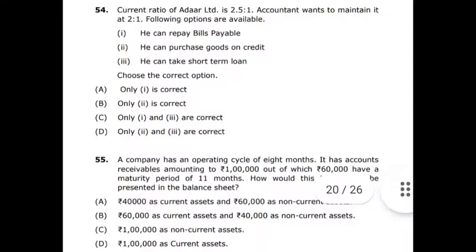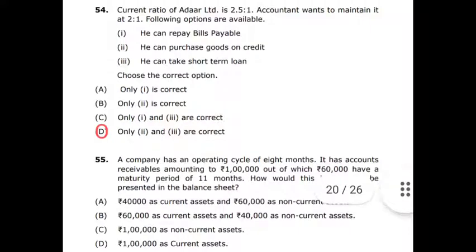If the loan increases, that means the cash balance or bank balance increases, so assets are increased. From 2,50,000 it will become 3 lakhs. And then the term loan creditors also increased from 1 lakh to 1,50,000 rupees. So 3 lakhs is to 1.5 lakhs. So 2:1. This is also correct. So the two options, actually option 2 and 3 will be good. So here choose the correct option. Only second and third are correct. Option D is the correct answer.